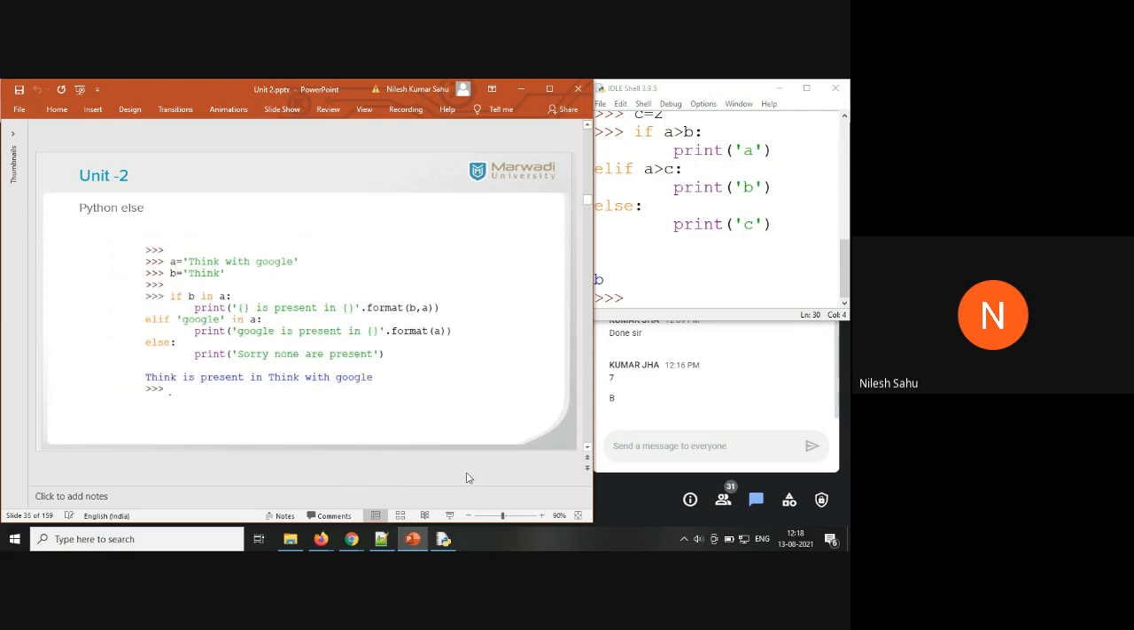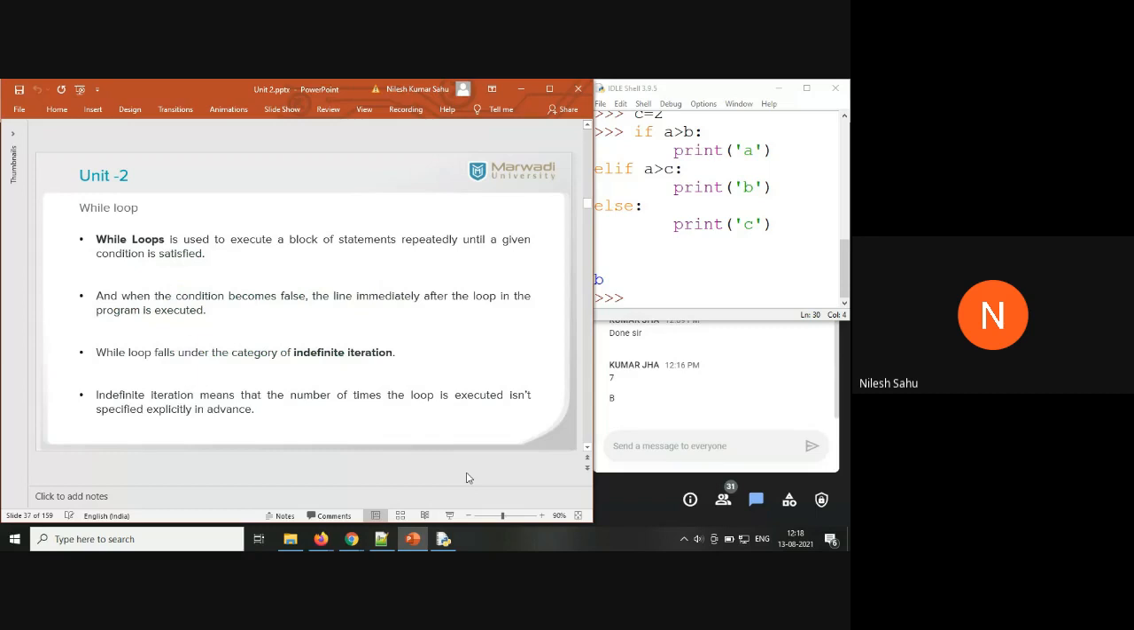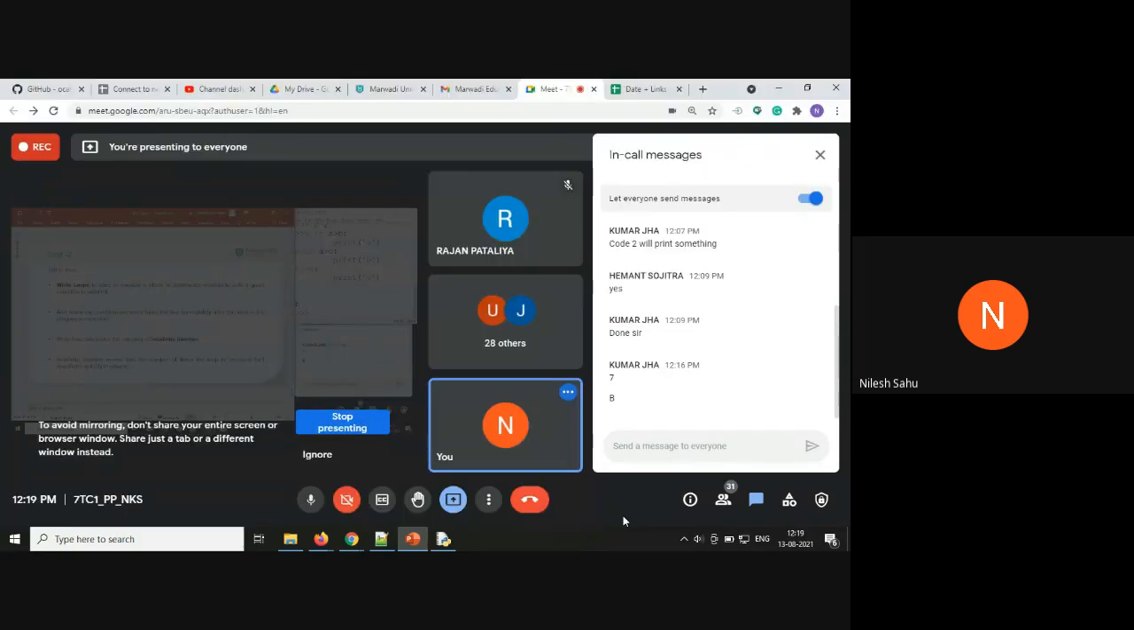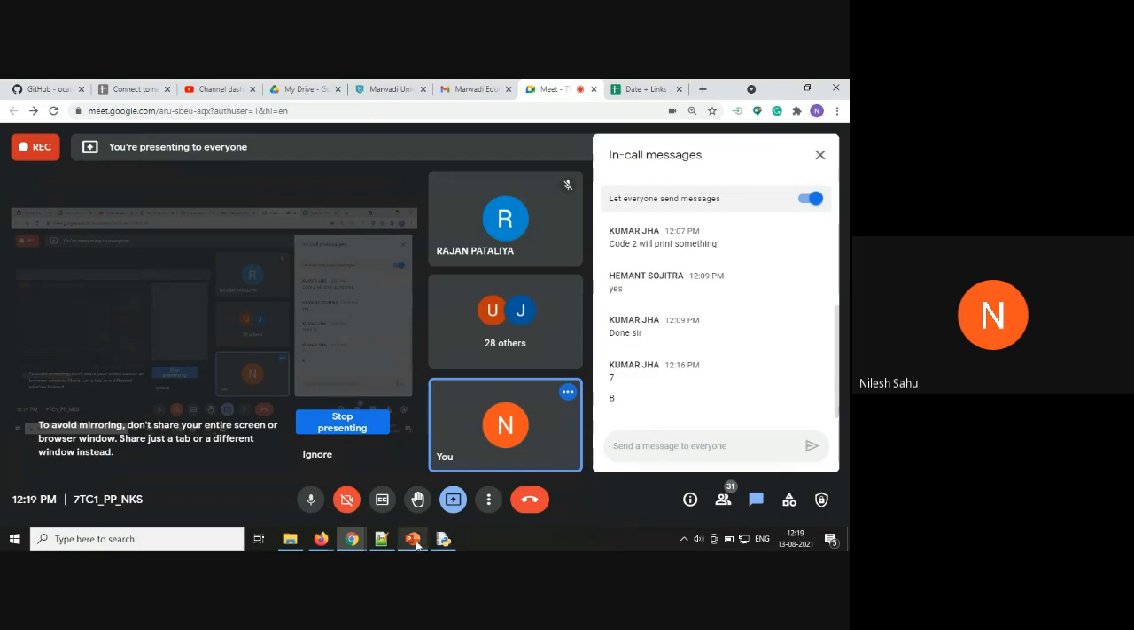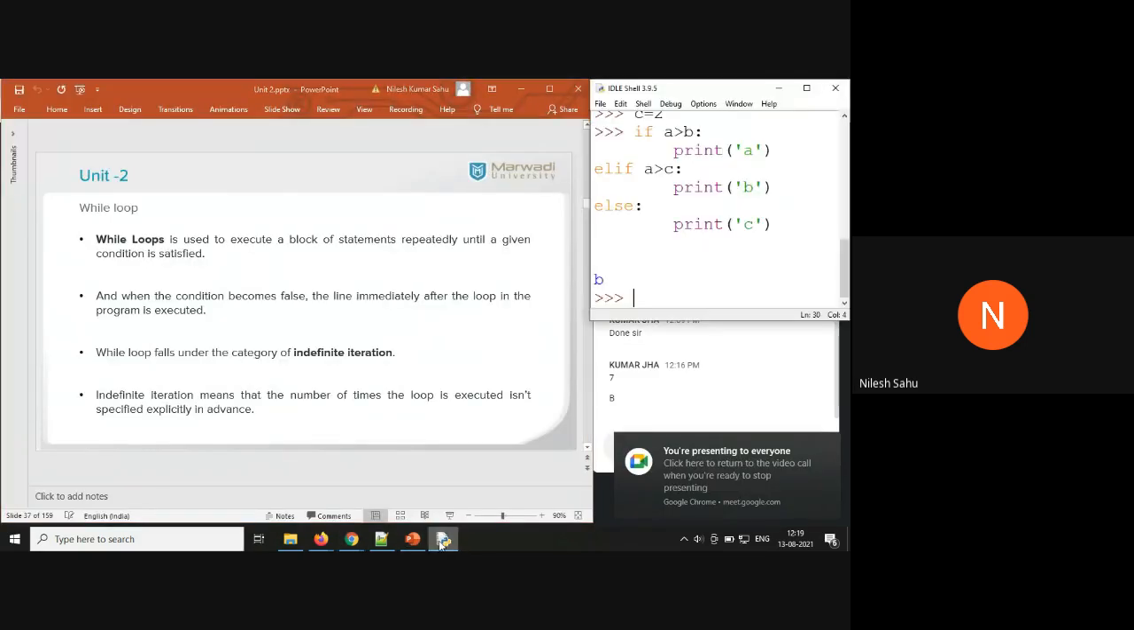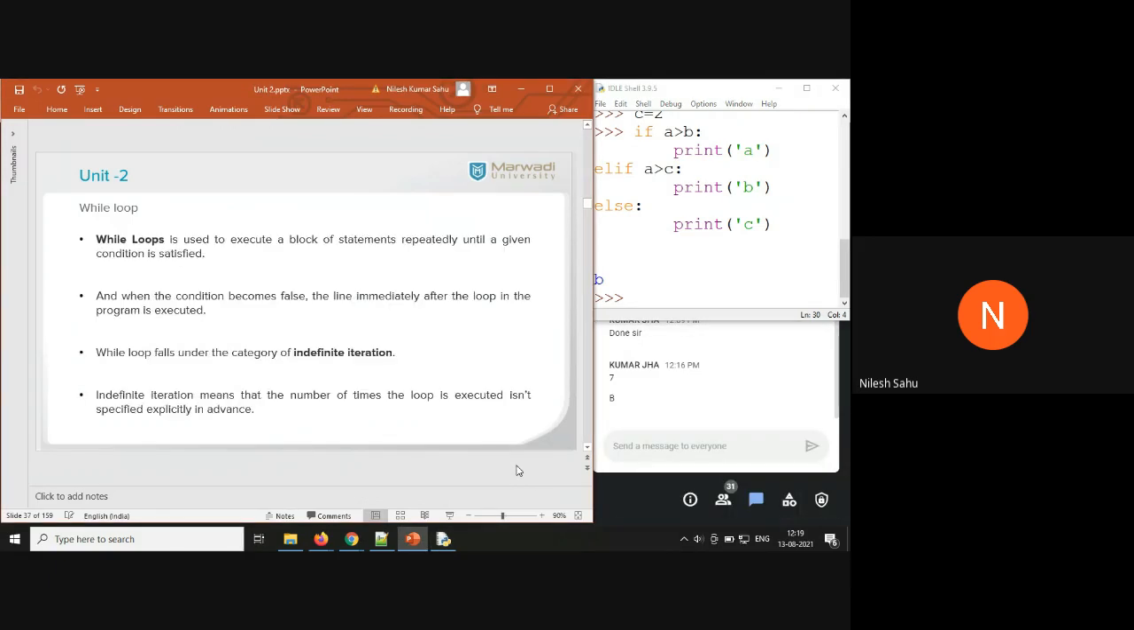I think the if else statement is clear to everyone. So let's move forward to loops. Anyone, any doubt in the if else block or conditional statement? Is the conditional statement clear to everyone? Okay, no issue.